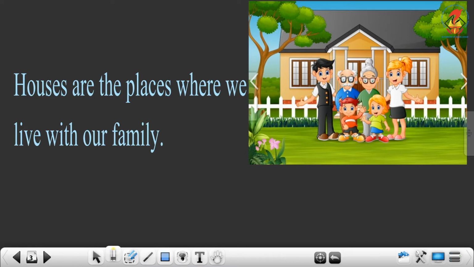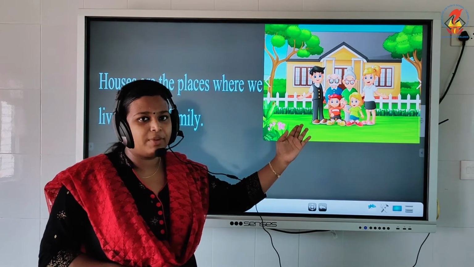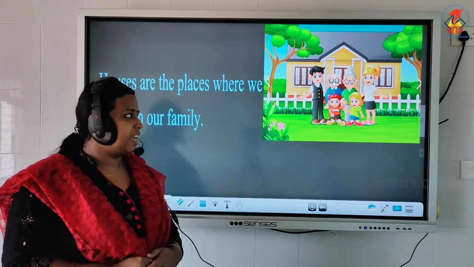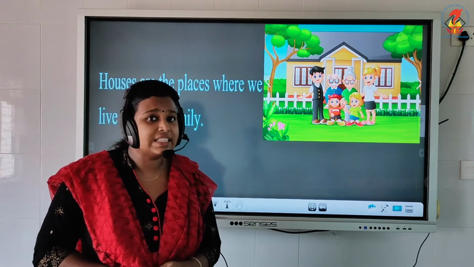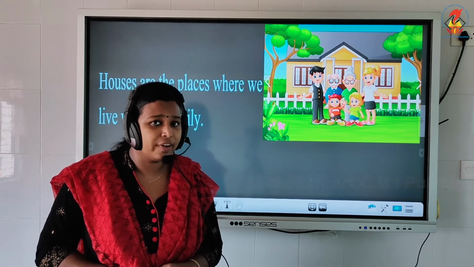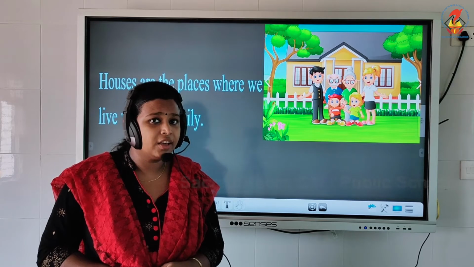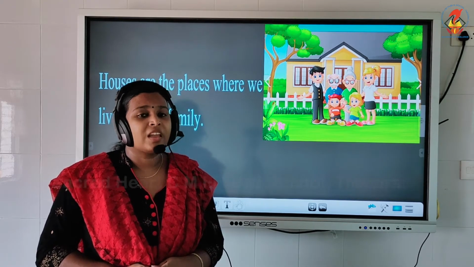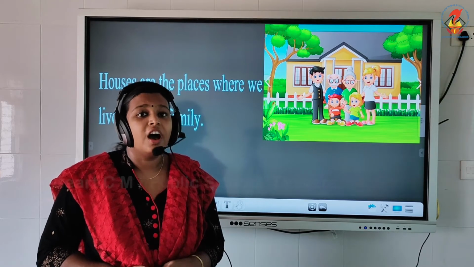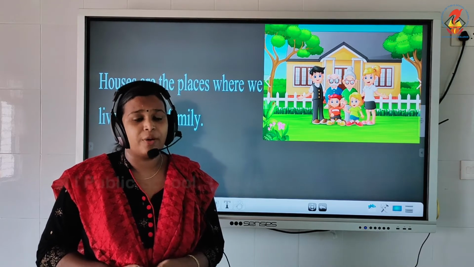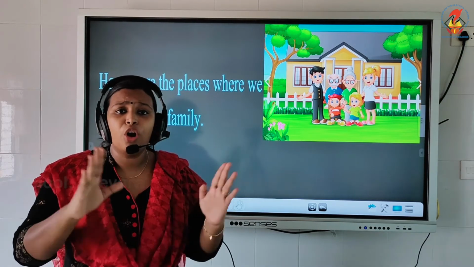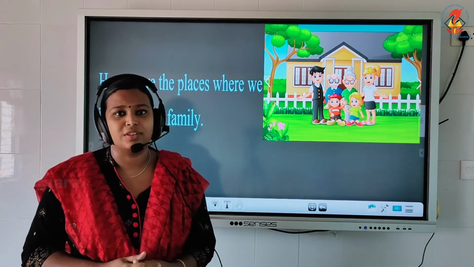Houses are the place where we live with our family. You can see a picture of a family in front of their house. You see the picture? We all feel safe in our houses, isn't it, children? Do you know why? Yes, because our house protects us from rain, heat and cold. So we all feel safe in our houses.